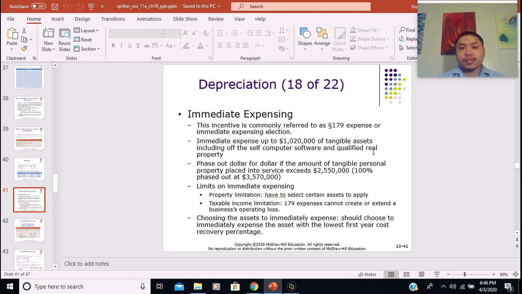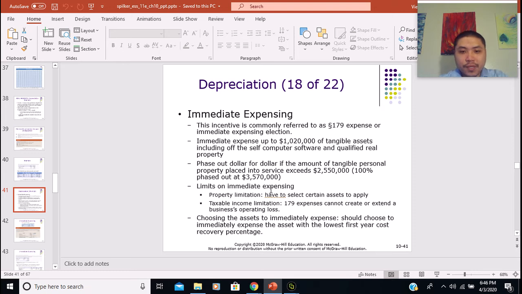And it's going to be totally phased out if the total tax basis of the assets exceeds $3,570,000, because this is the $1 for $1 phase-out rate. So if the value of the assets put into service during the year exceeds these numbers, then there's no expensing allowed for the taxpayers.